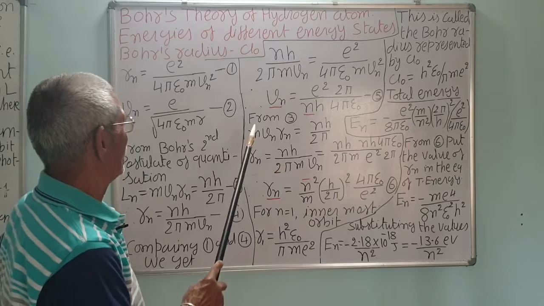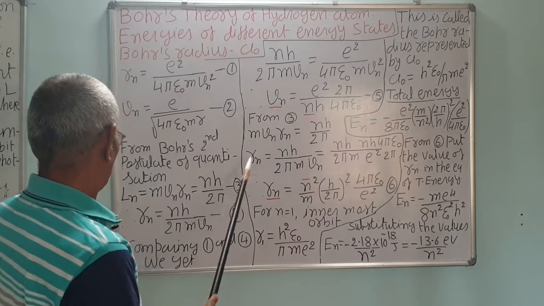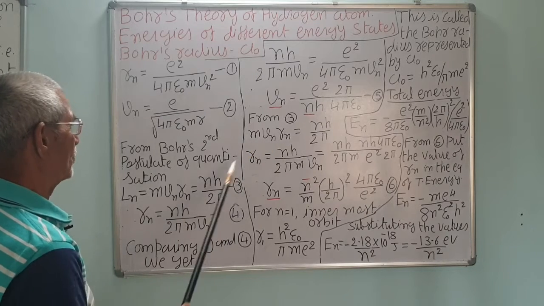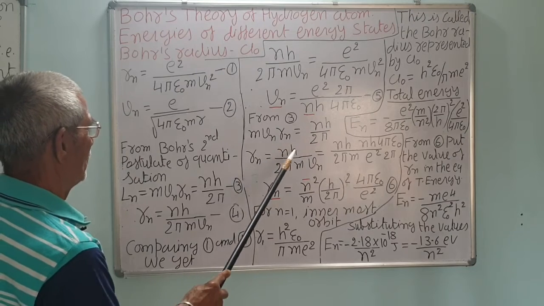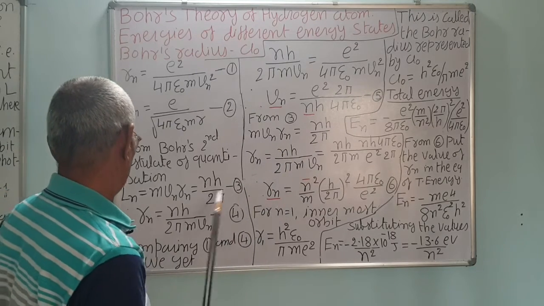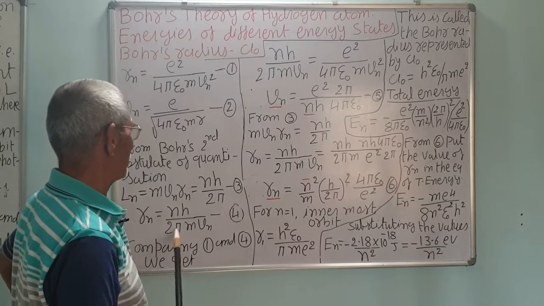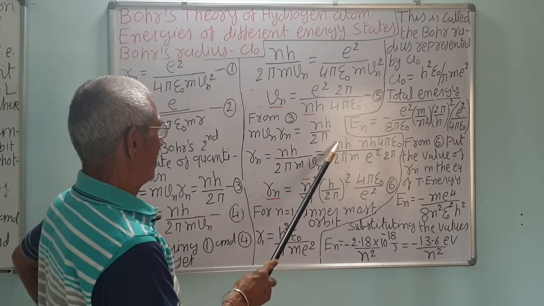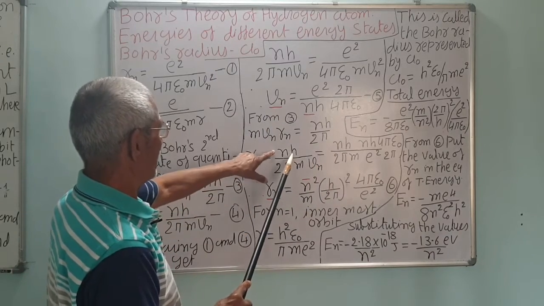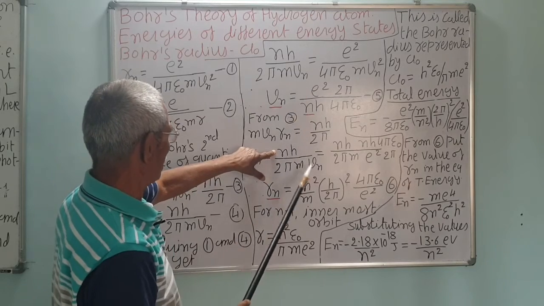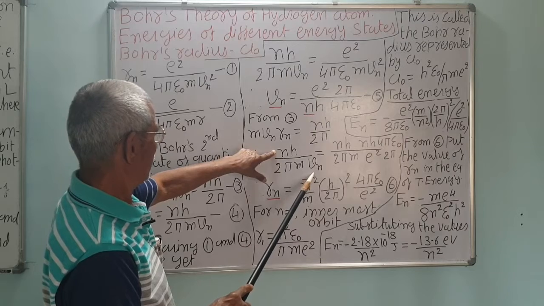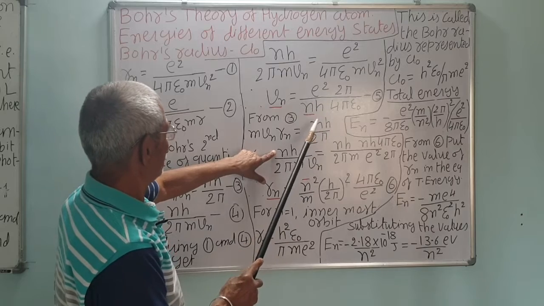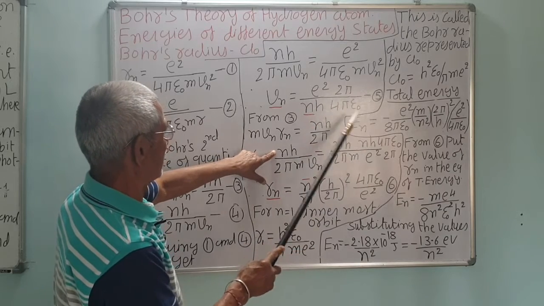Very simple it is. From equation 3, we get Vn Rn is equal to nh upon 2 pi. So Rn is equal to nh upon 2 pi m Vn. We already have this, you can take it directly from here also. And that is equal to, now put the value of Vn here. nh, and this will go up because Vn is in the denominator. So this will go up, nh into 4 pi epsilon 0, correct?